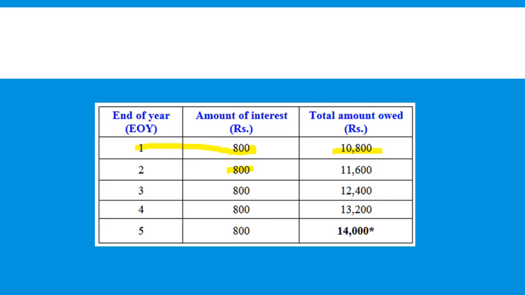In the second year also it earns 800 only. Why? Because interest is calculated on 10,000 and not on 10,800, and hence interest remains the same for all 5 years and goes on adding to the previous amount. So 10,800 plus 800 is equal to this much, and finally I need to pay 14,000 rupees to the bank. If I take a loan of 10,000 rupees, after 5 years the total amount that I owe to the bank is 14,000 rupees.